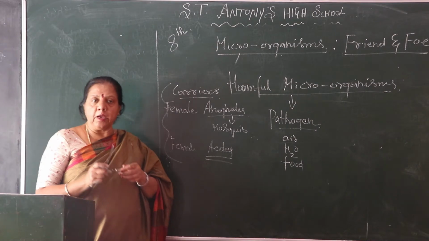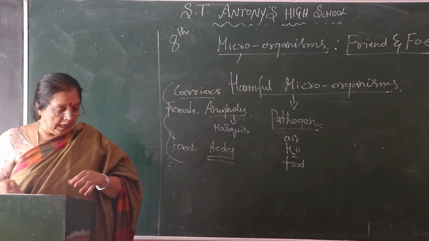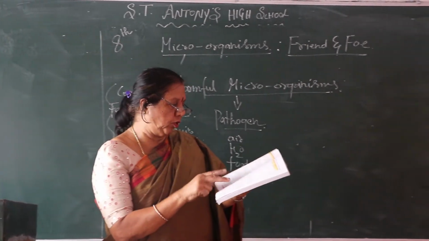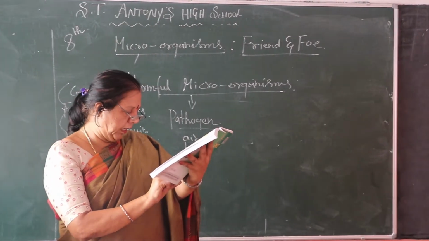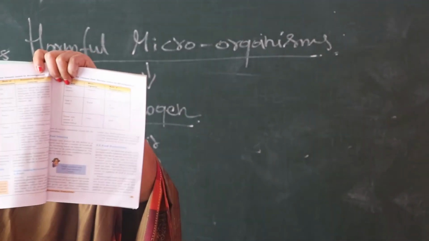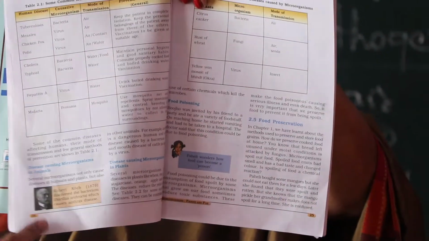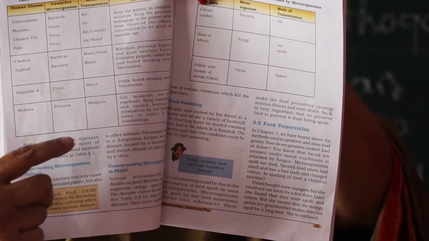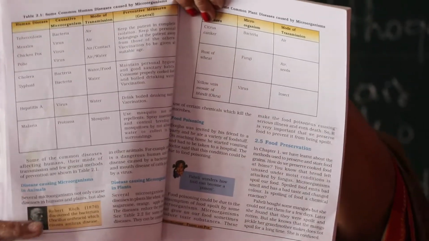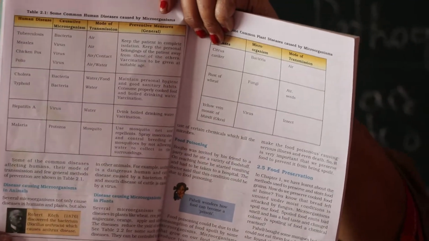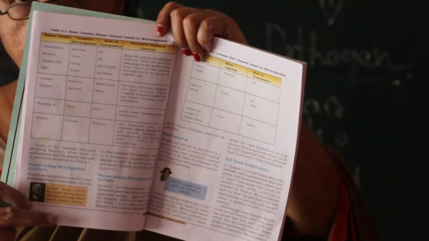Okay, children? So, next, they have given in your book, see here, I will show you. Page number 24. They have given the table of different diseases. You go through this page, this table. All the columns, like tuberculosis and which virus, the name. All the children, you go through it. No need for me to read it, because there is another thing I will explain to you, children. So, this is the table.